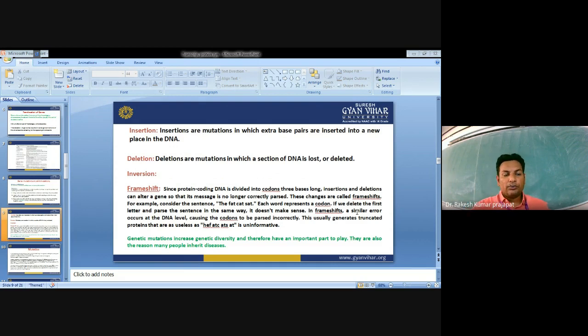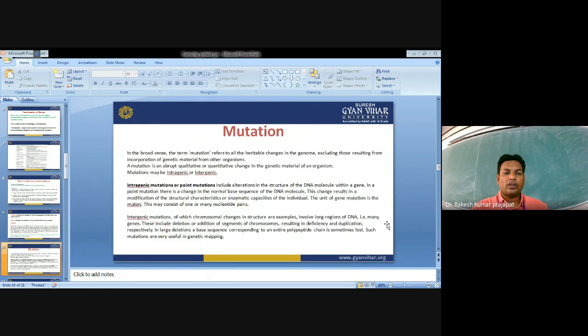Genetic mutations which increase diversity therefore have an important part to play. They are also behind many diseases. So now we will discuss the mutations. What are mutations? Types of mutations.